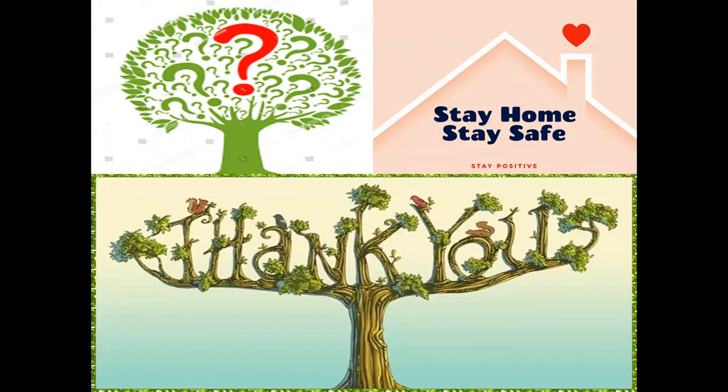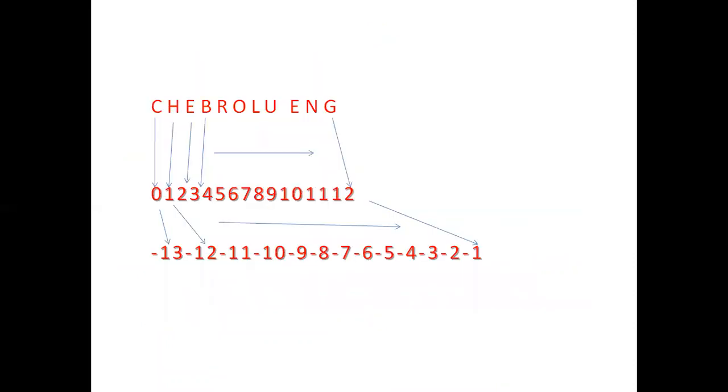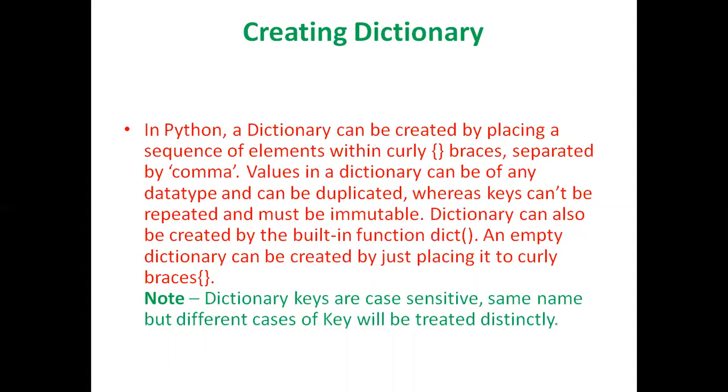And now we have started the sequence type, which is also of 3 types: string, tuple, and list. So we have seen the introduction.